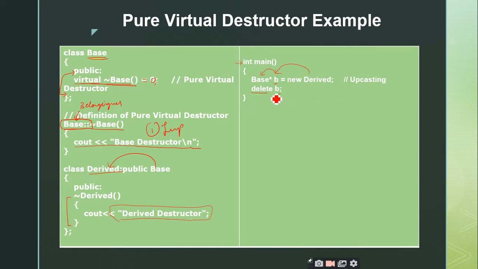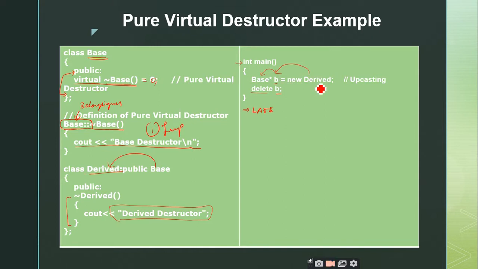Since I am making use of virtual functions, it is going to implement late binding. So when it is late binding, you observe that this derived object is placed inside the base pointer. Therefore the base pointer is pointing to the derived class object.